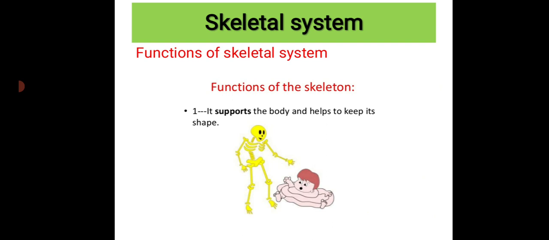Here you can see that, right? Without bone, our body would be like this, like jelly, and we would not be able to have a specific shape, and we would not be able to walk, or to sit or to stand. So without the skeletal system, our body would be like jelly. So our skeletal system helps to keep our body in the correct shape.